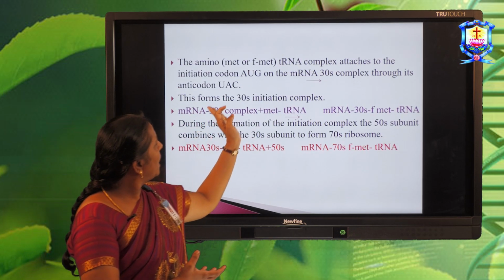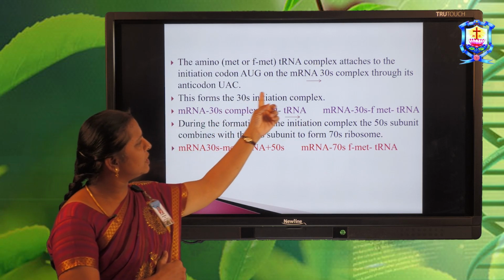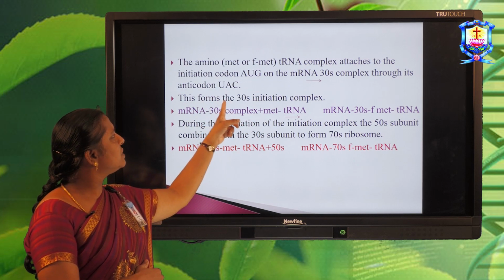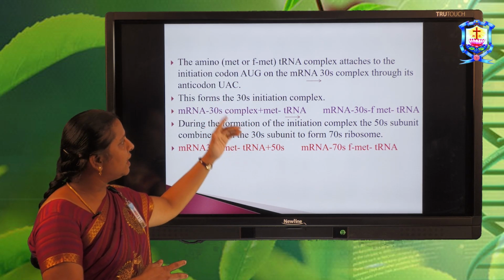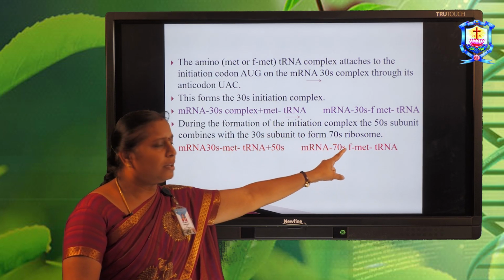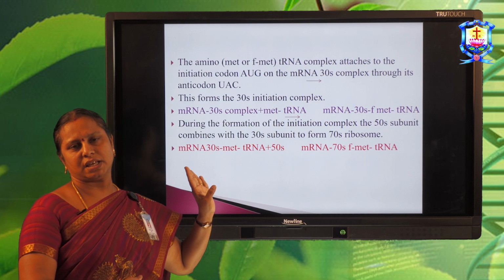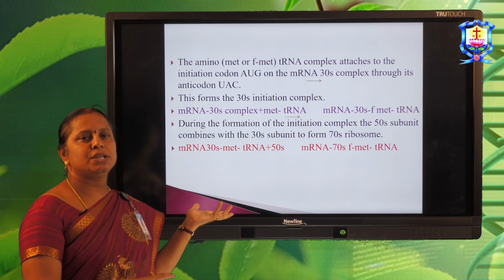Next, the tRNA attaches with the amino acid. That also combines with the 30S mRNA complex. So this forms the 30S initiation complex first. After that, the 30S again combines with the 50S subunit, then finally it forms the 70S ribosome. This is now called the initiation complex.